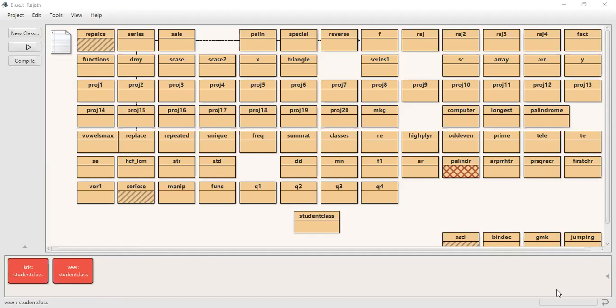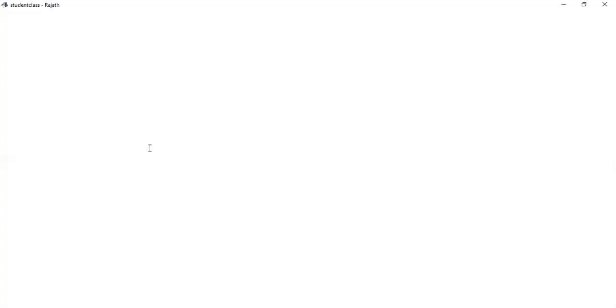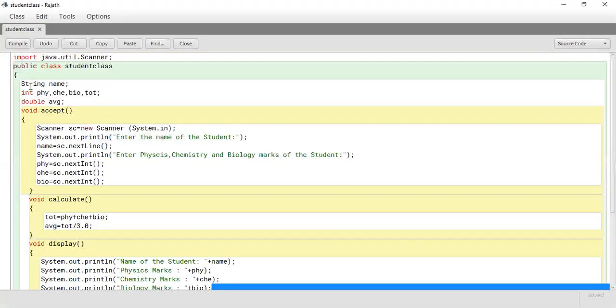That is the general concept of what a class is and what an object is. And what are the data members? If you observe here, these are the data members. These are the variables that I declare here. They are known as data members. And the functions that I write here are known as member functions.